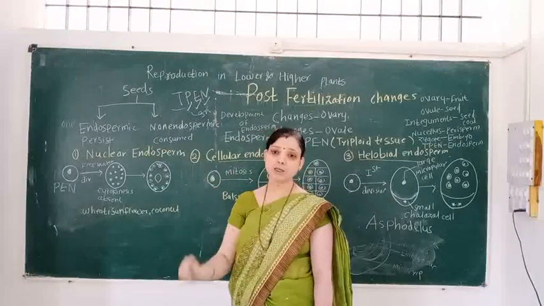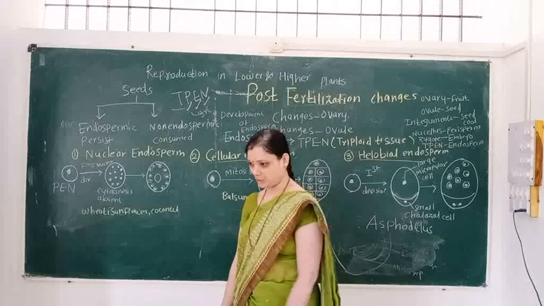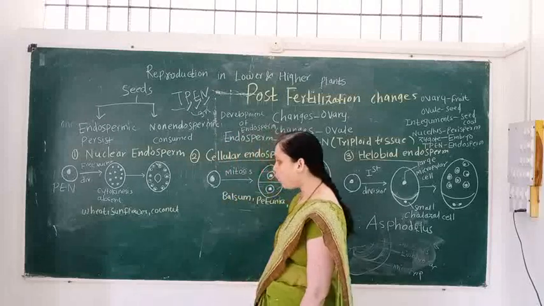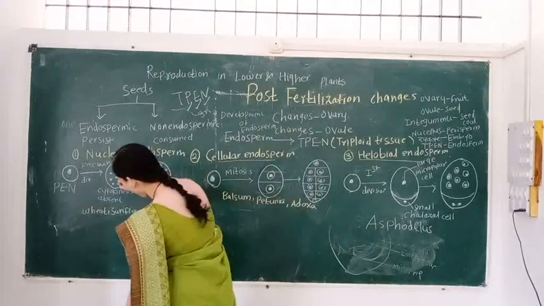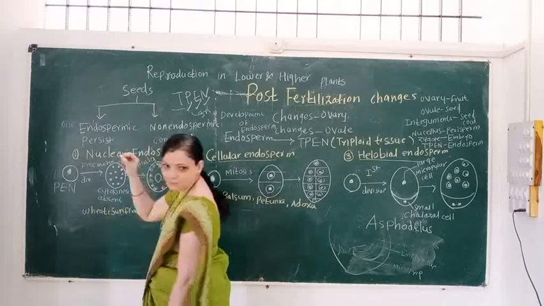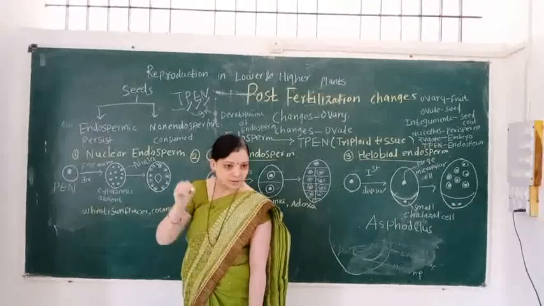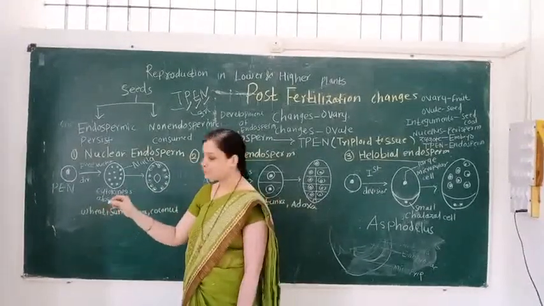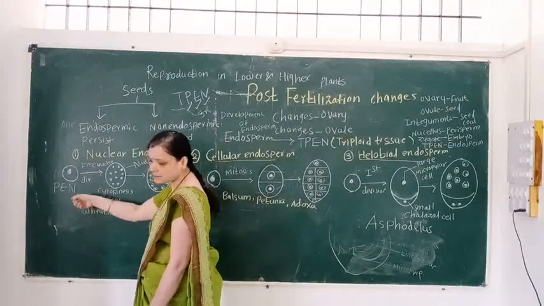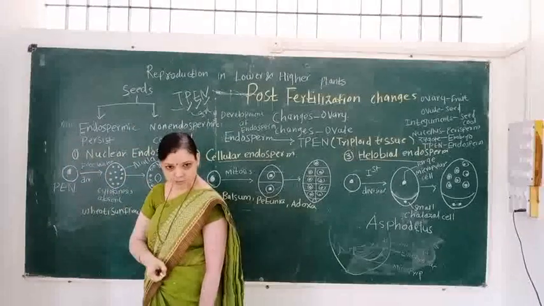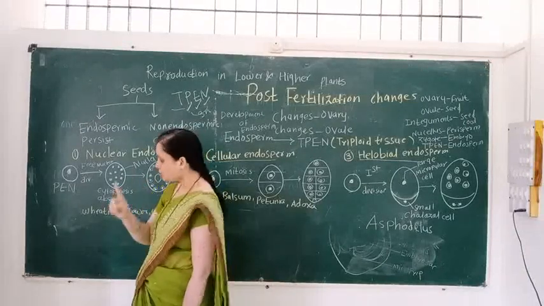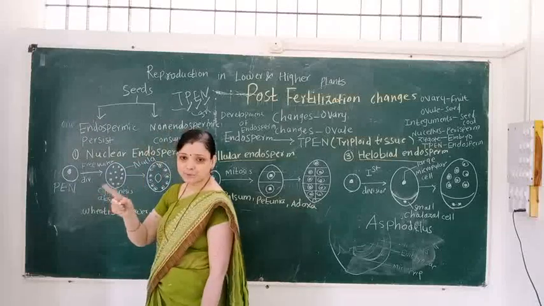undergoes free nuclear division, and it divides repeatedly, so a large number of nuclei are formed.